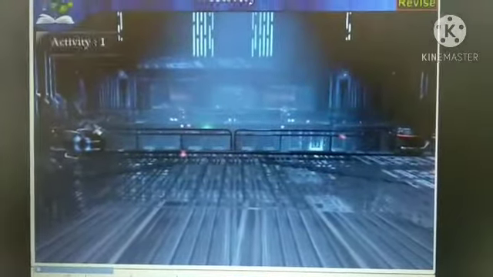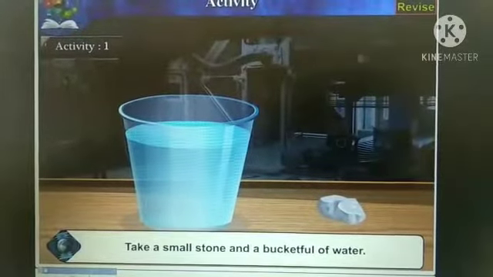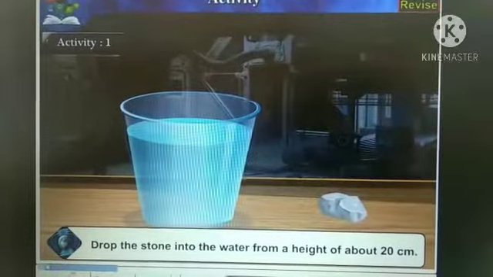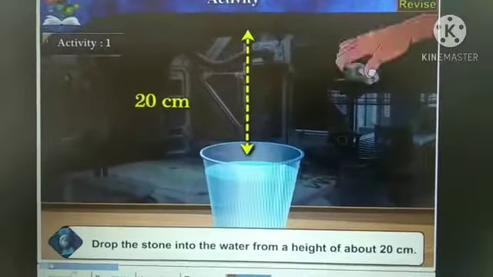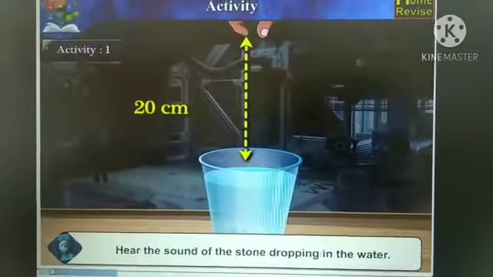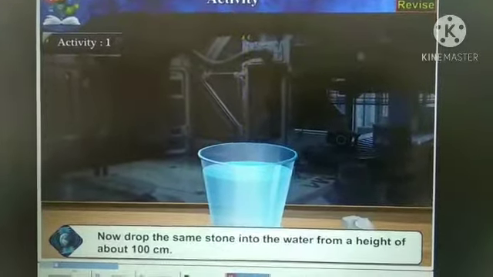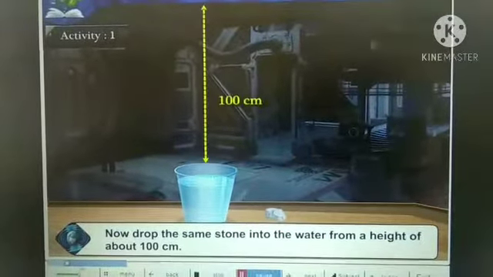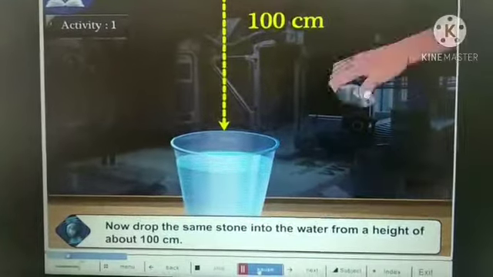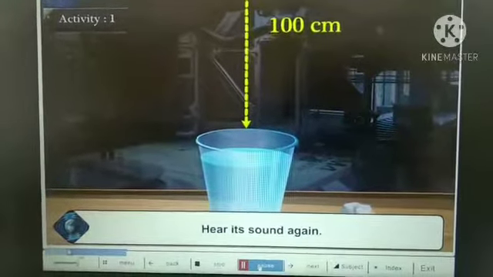Activity. Take a small stone and a bucket full of water. Drop the stone into the water from a height of about 20 centimeters. You will hear the sound of the stone dropping in the water. Now drop the same stone into the water from a height of about 100 centimeters. You will hear its sound again.